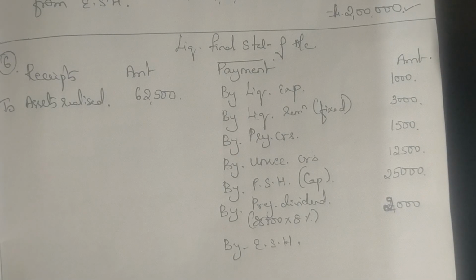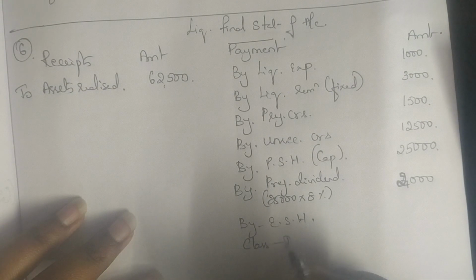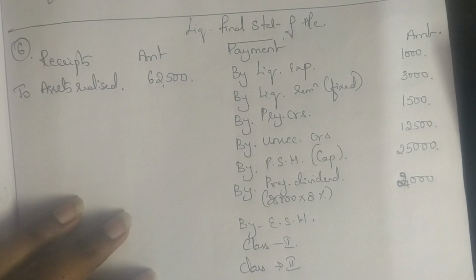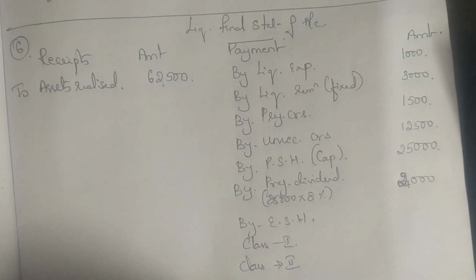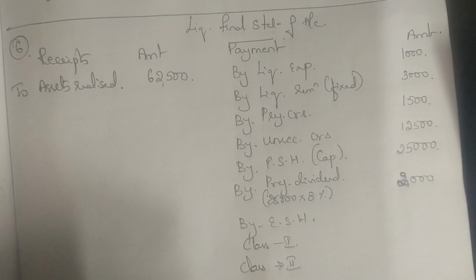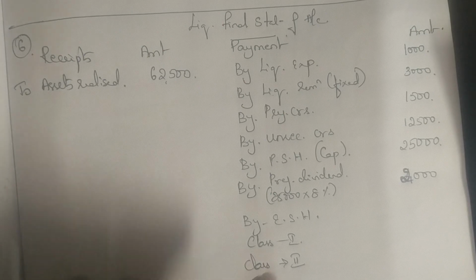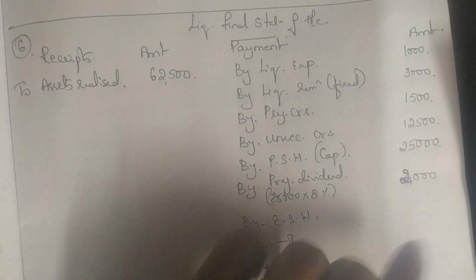But here you cannot write like that. Why? Because you have two classes of equity shareholders. You have class 1 as well as class 2. So when you're writing your balancing figure, will you write it for class 1 or for class 2? How much should you write for class 1, and how much for class 2? So you cannot close the problem here. Even though the balancing figure is written as equity shareholders, you cannot write the balancing figure directly.